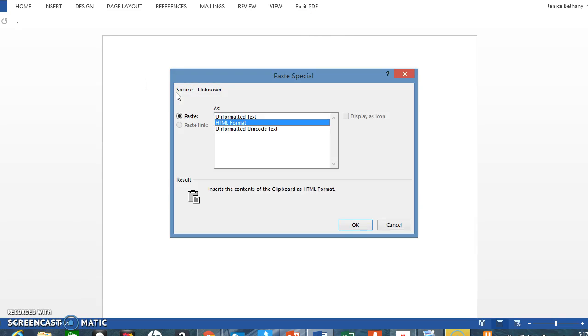I will explain what I'm doing. My menus aren't showing here on this laptop. So I did paste special and unformatted text. And on Microsoft Word there is a menu for this.